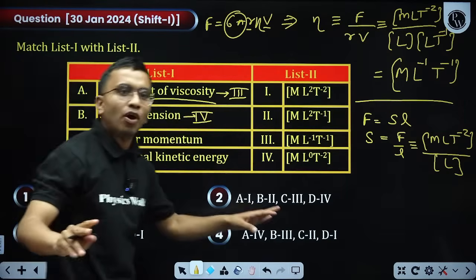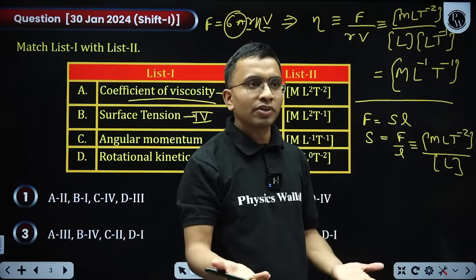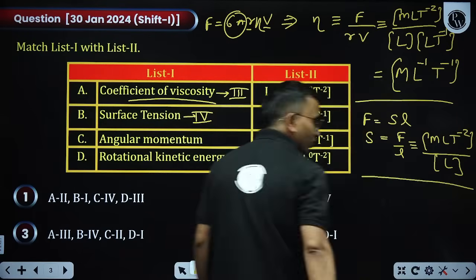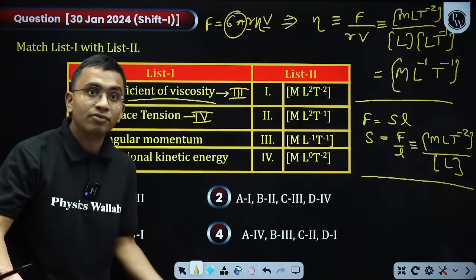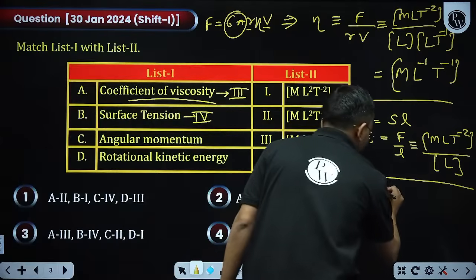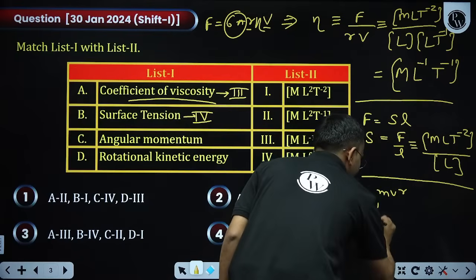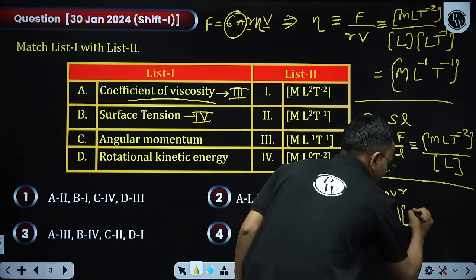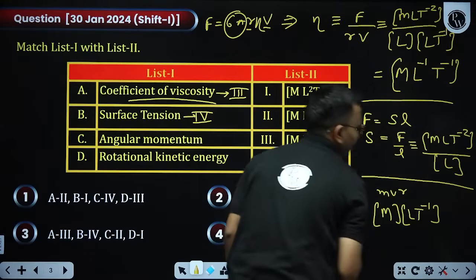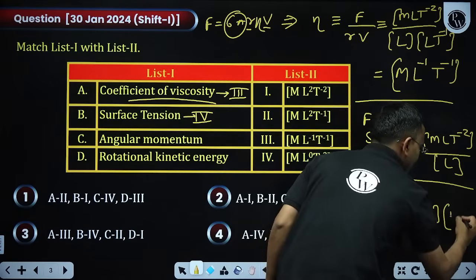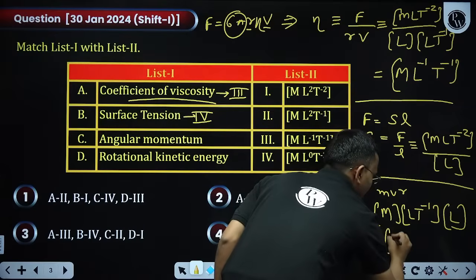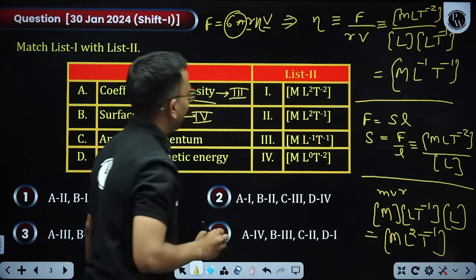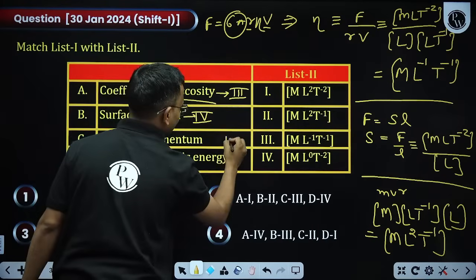Angular momentum, any formula for angular momentum? I omega we know, or any other formula for angular momentum you know? MVR, angular momentum for a particle. So what is MVR? This is mass, so M. Velocity is meter per second, L T to the power minus 1. R is meter, so L. So how much it is? M L squared T to the power minus 1, second option.